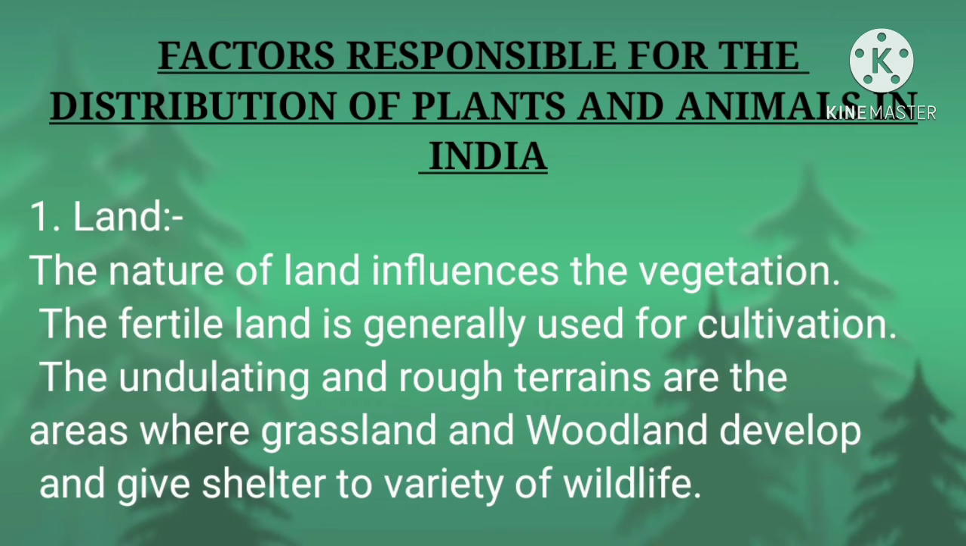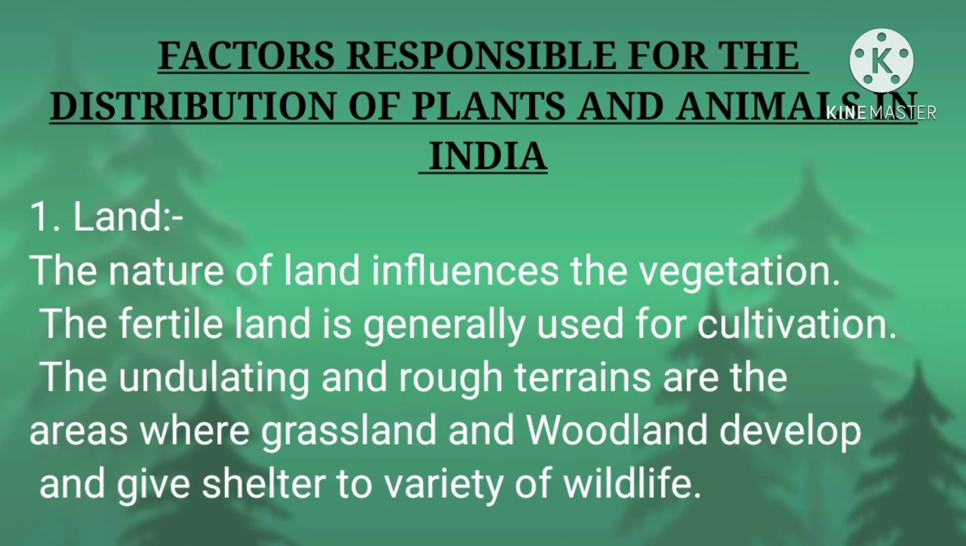Next one, what are the factors responsible for the distribution of plants and animals in India? First one, relief. Relief means land and soil. The nature of land influences the vegetation. The fertile land is generally used for cultivation. Land that is not plain is known as undulating terrain. The undulating and rough terrains are the areas where grasslands and woodlands develop and give shelter to a variety of wildlife.